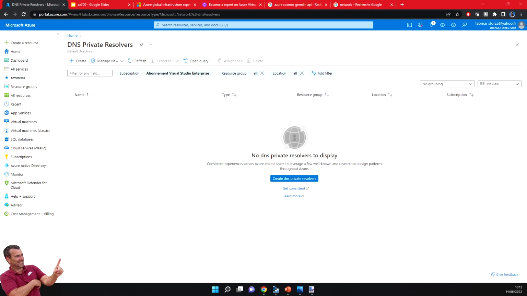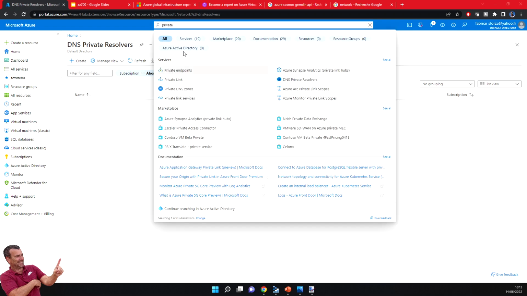v3. We'll cover all the topics about DNS, of course. We'll see a lot of information about WAF protection, about the OWASP protection, MITRE ATT&CK information also. And we'll cover also how to do privatization with private endpoint and private link.